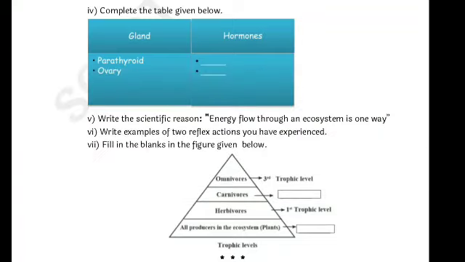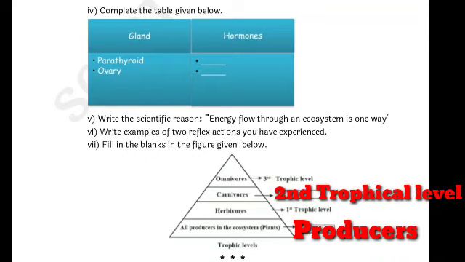Let us see the last question. Fill in the blanks in the figure given below. In the figure, they had given us trophic levels, which are omnivorous, carnivorous, herbivorous, and all producers in the ecosystem, which are also known as plants. Let's write the answer in the given boxes. All producers in the ecosystem, plants, are producers, and carnivorous comes in the second trophic level.